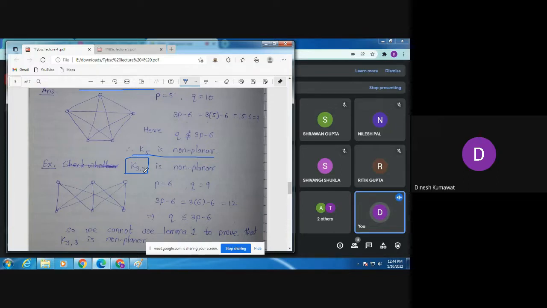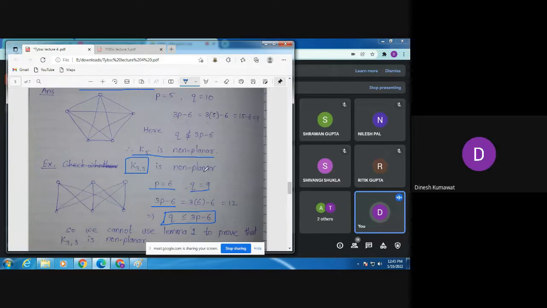Count the number of vertices. How many vertices are there? 6. How many edges? 9. Okay, so Q is nothing but 9. Now let us calculate 3P minus 6. What is 3P minus 6? 12. Which means this relation is satisfied. Is that clear? Yes, sir.